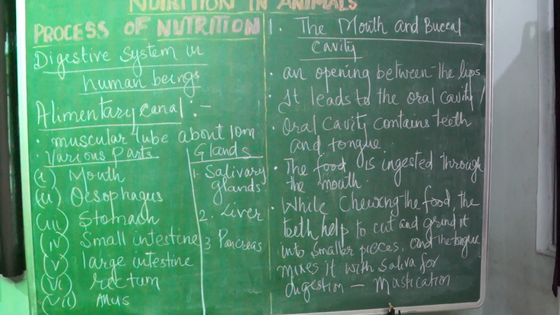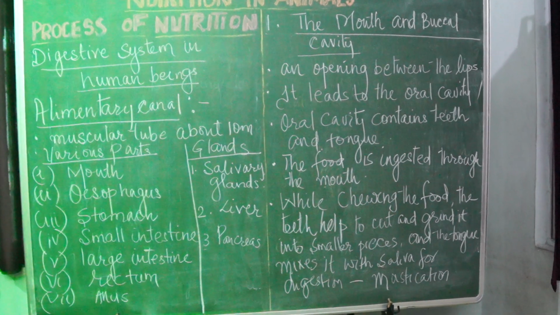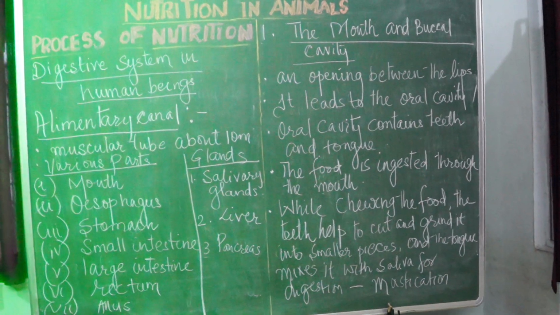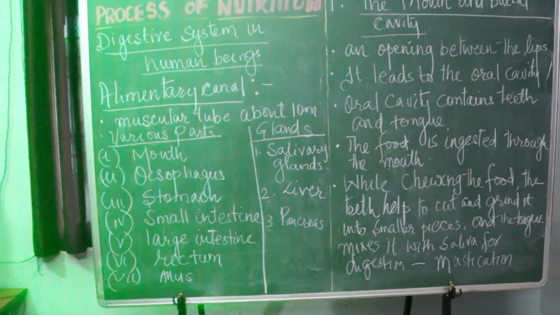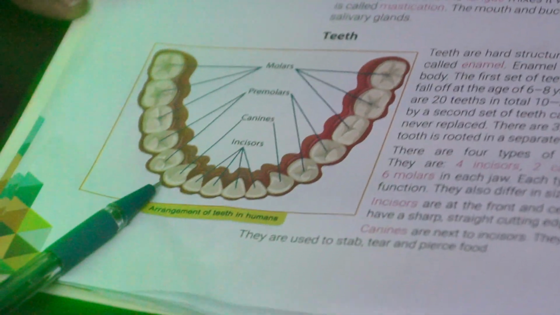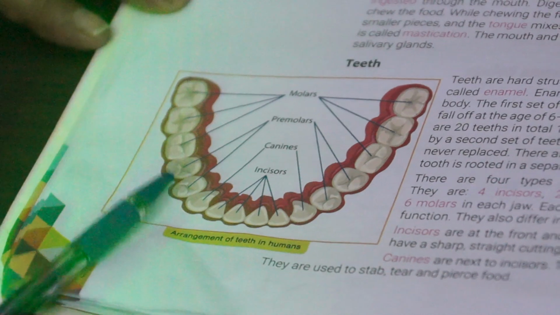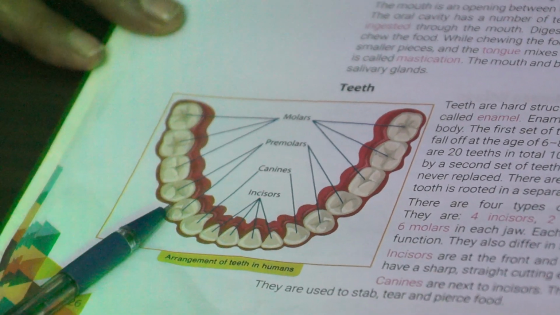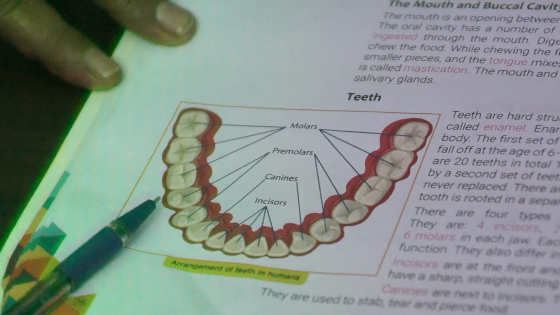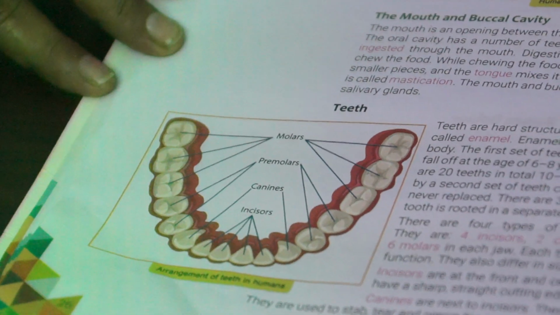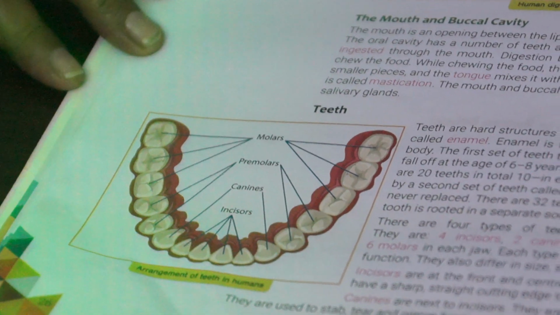The mouth and buccal cavity contain teeth, tongue and salivary glands. Today we will study about teeth and tongue also. Now I'll show the picture of the teeth. Teeth are hard structures covered with a white substance, and that white substance is called enamel. And enamel is the hardest substance in our body.